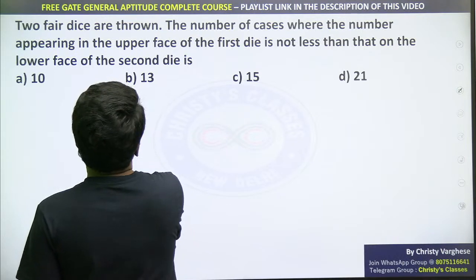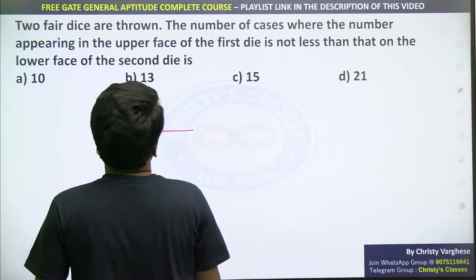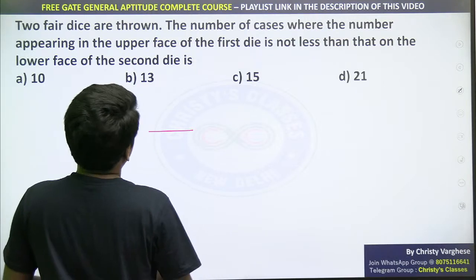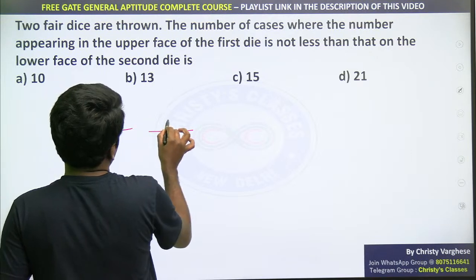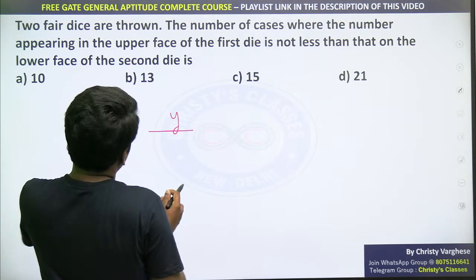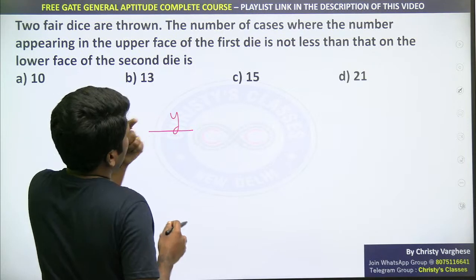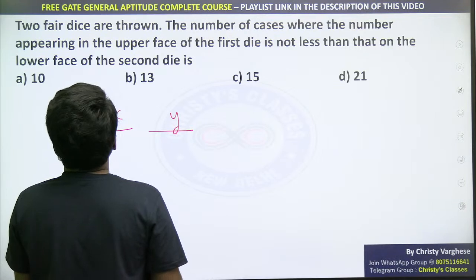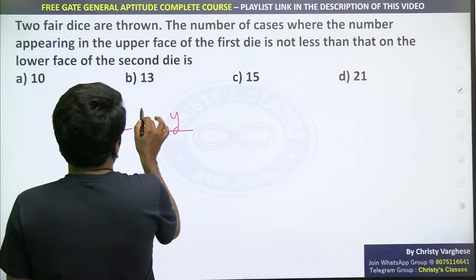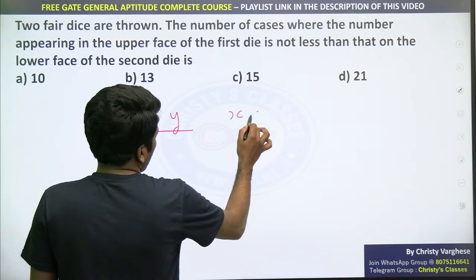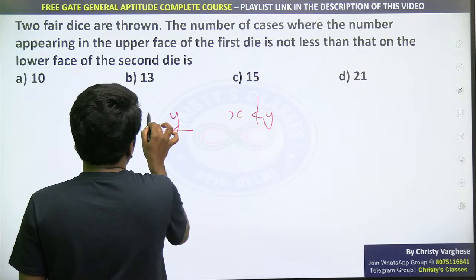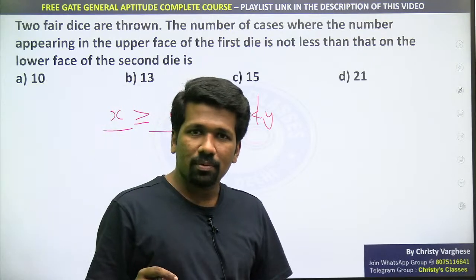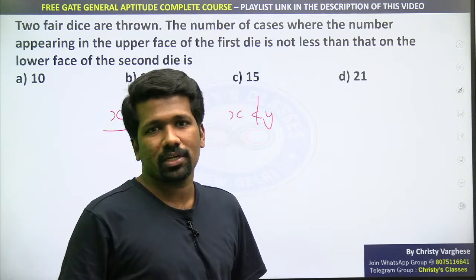Here, the outcome of the upper face and the outcome of the lower face: this is the outcome on the first dice, this is the outcome on the second dice. The first dice should not be less than that of the lower face. Should not be less means x should not be less than y, so x should be greater than or equal to y. It should not be less than, meaning it can be equal, and it can be greater.